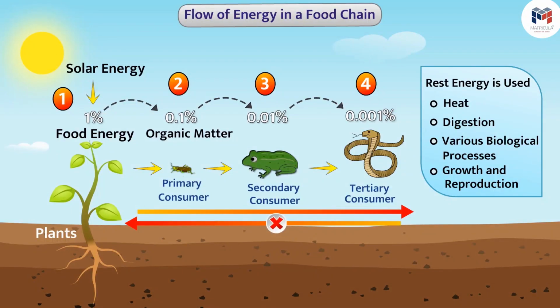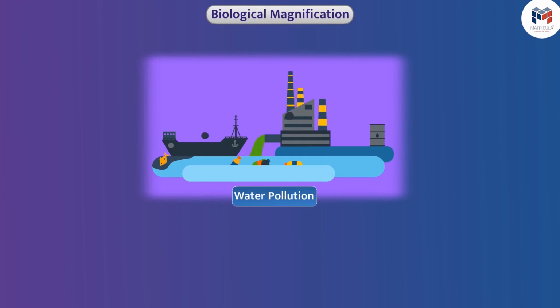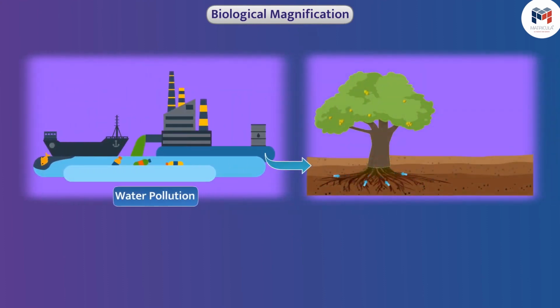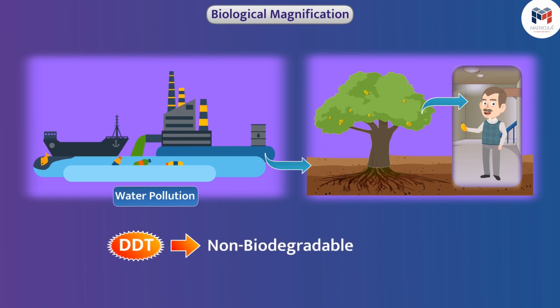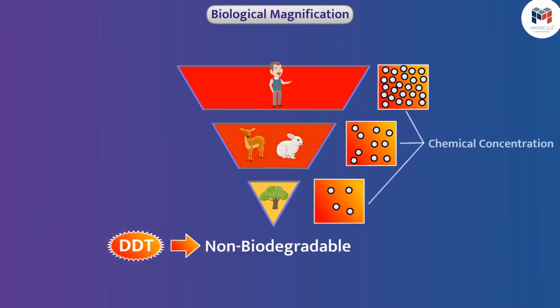There is one more important thing in the context of the food chain. Due to water pollution and use of excessive chemicals, various chemicals move into the soil and are absorbed by plants. These chemicals are transferred from plants into other animals. Some chemicals, such as DDT, are non-biodegradable, so they are progressively accumulated at each trophic level. This is called biological magnification.